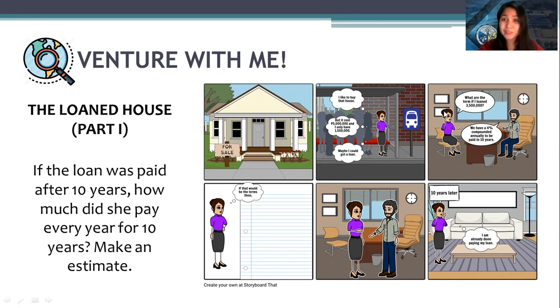Then that person went to the bank. What are the terms if I loan 3.5 million? We have 4% compounded annually, to be paid in 10 years. If those would be the terms, calculate, if the loan was paid after 10 years, how much did she pay every year for 10 years? You need to make an estimate. And you see, after 10 years, that person is done with the loan payment.